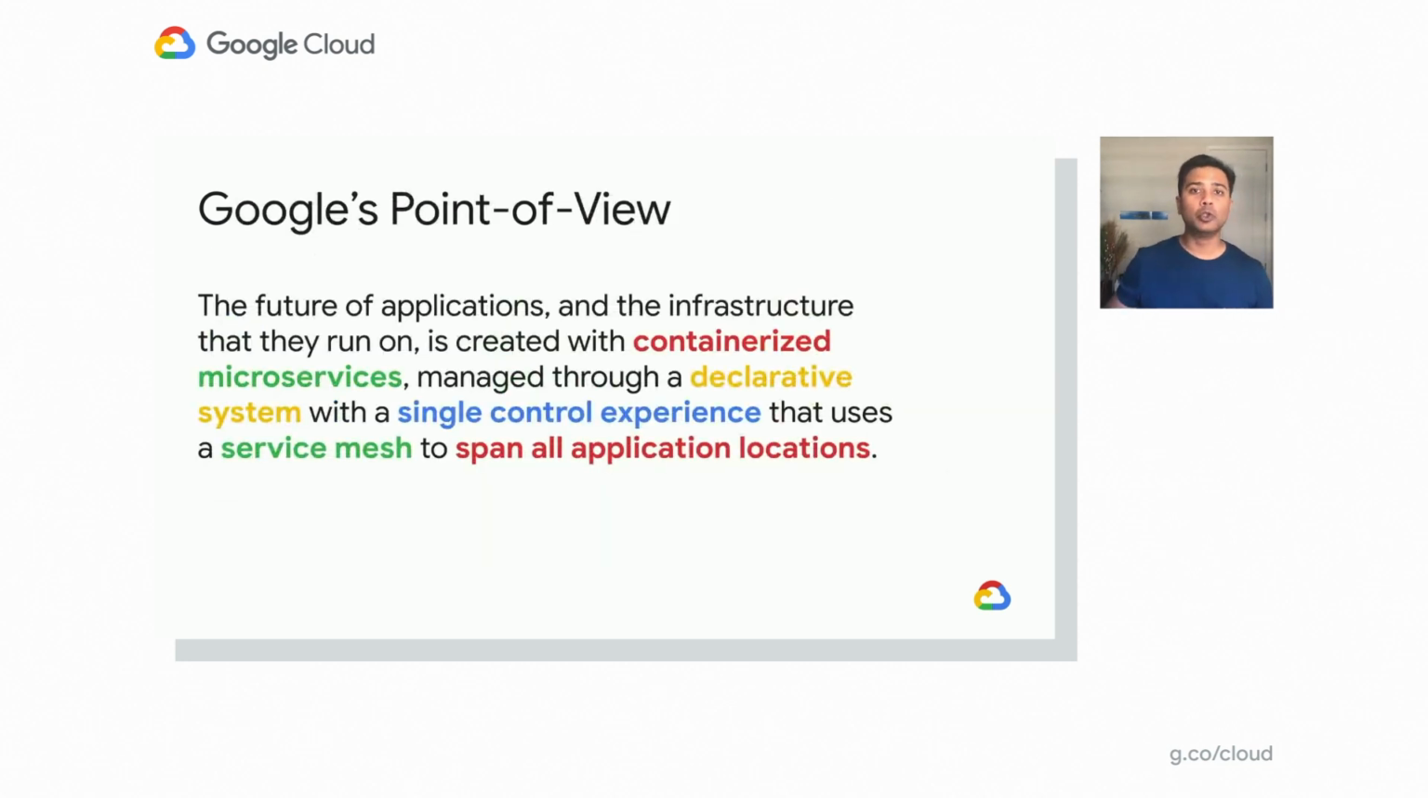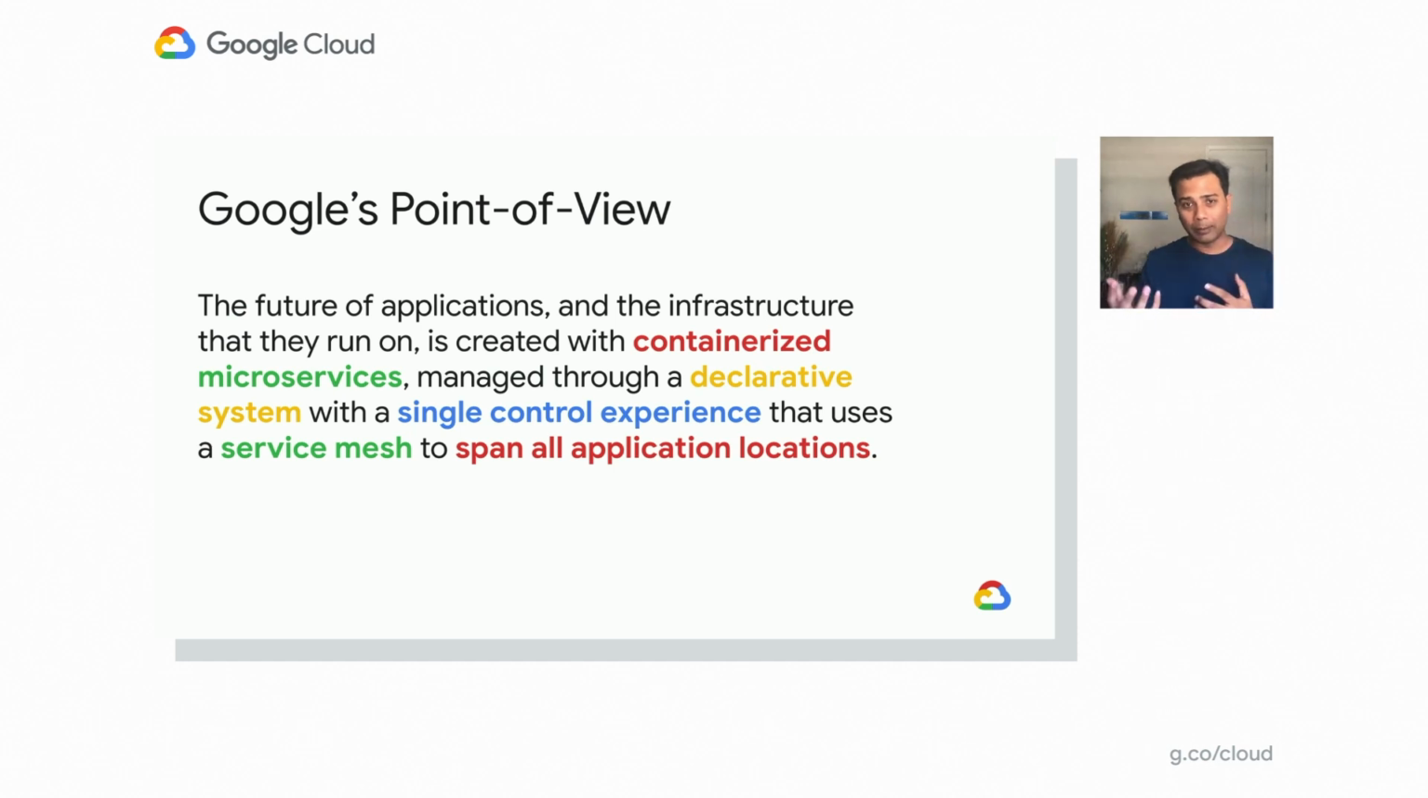Which brings us to Google's point of view when it comes to modernization. It basically is that the future of applications and the infrastructure they run on is created with containerized microservices, managed through a declarative system. A declarative system is where code represents the final state. Kubernetes is a perfect example. It comes with a single control experience that uses a service mesh to span all the applicable locations. Service mesh, as you know, is a configurable, low-latency infrastructure that ensures communication among these containerized applications.